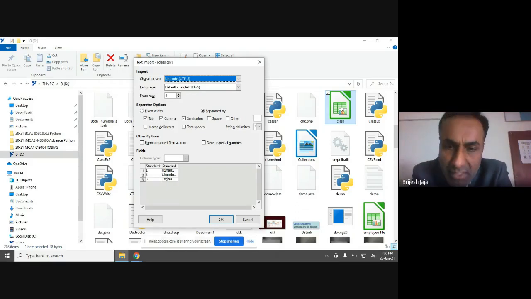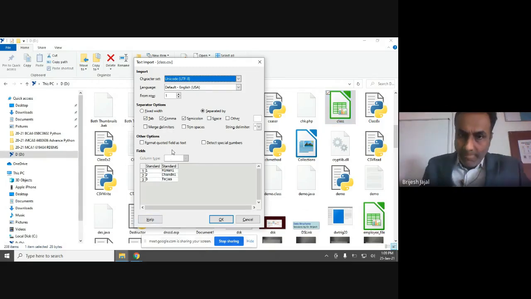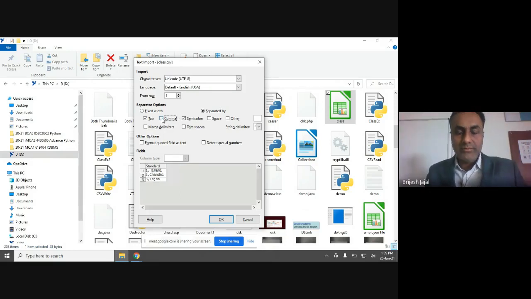Even though it is a regular text file, the values are separated. So this is one type of module. Most spreadsheet packages have this type of module which will convert the data into columns. Now suppose I remove the commas here, what happens? Only one column comes, in which everything is combined. I don't want this. I want to split it, right? So I put a comma.